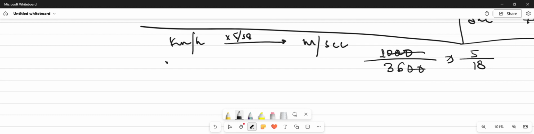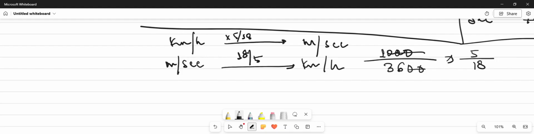Vice versa, if we have to change meter per second into kilometer per hour, then we will take the reciprocal of the fraction, that is 18 by 5, to get kilometer per hour.